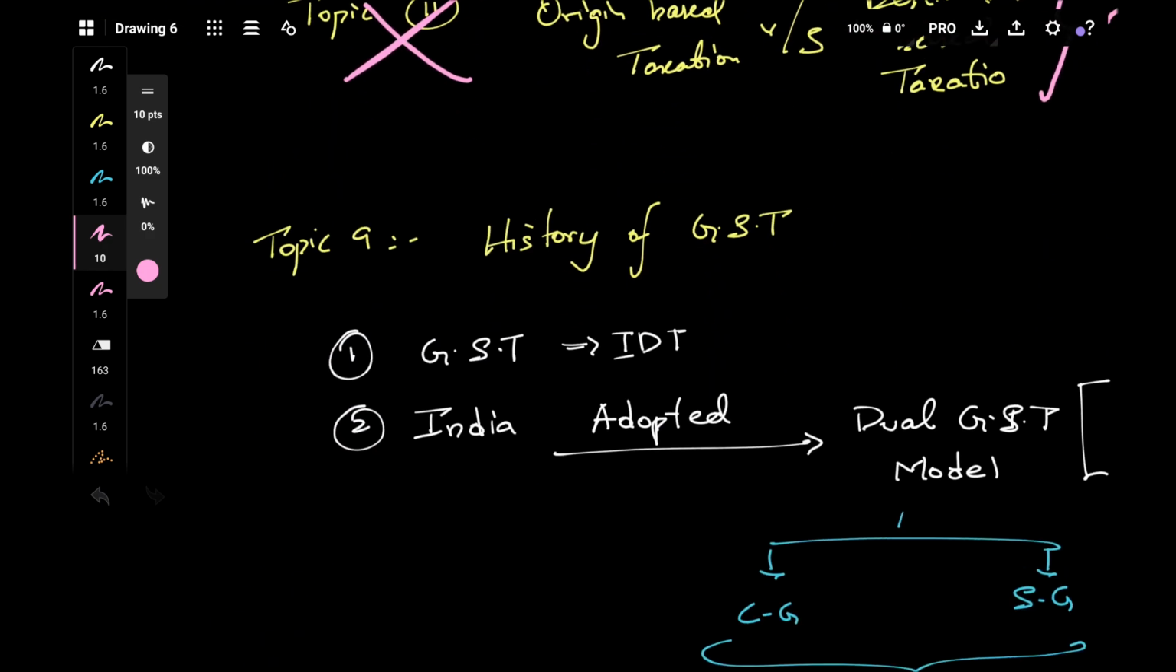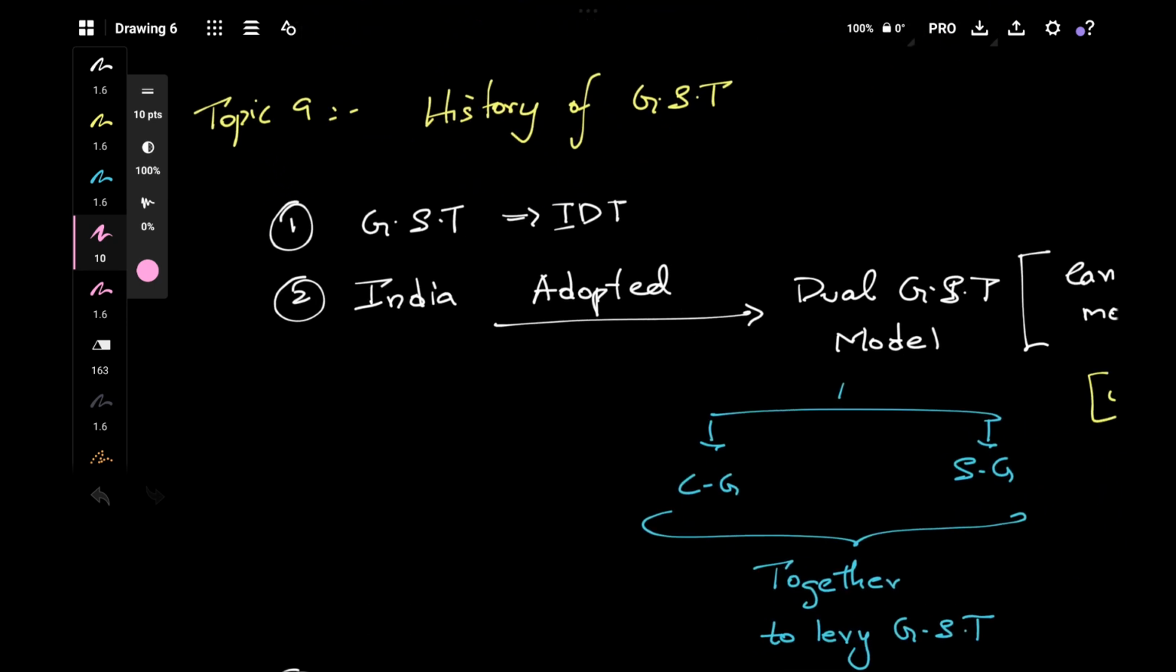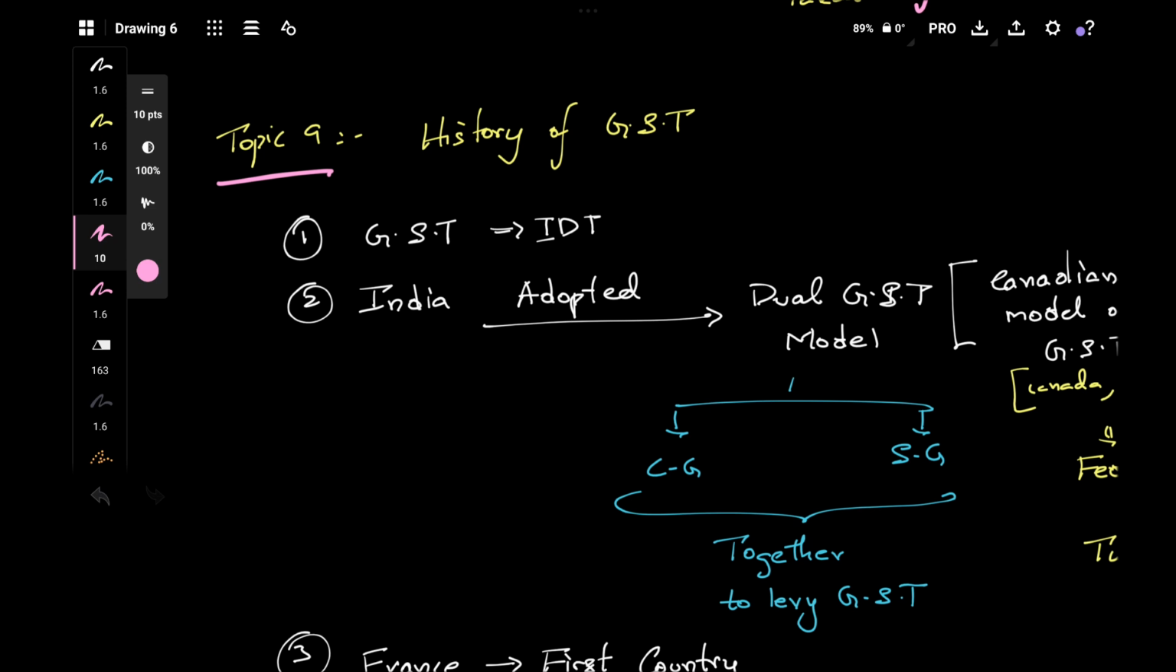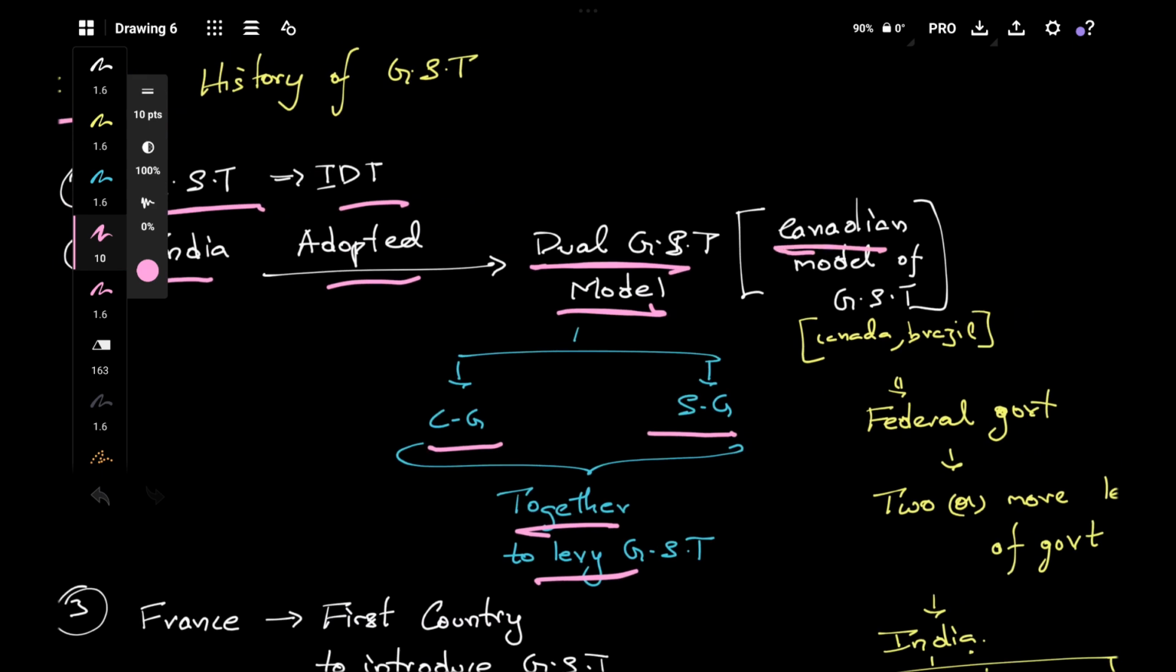So let's move. I'll just take 2 minutes of your time so that we revise whatever we have learned in our previous class. So this is topic number 9, history of GST. GST is nothing but indirect tax. India adopted the dual GST model, that is nothing but central and state government both come together to levy the tax. And Canada also follows the dual GST model. So that's the reason it is also called the Canadian model of GST. Canada and Brazil both follow the dual GST model. They both have federal governments and all.